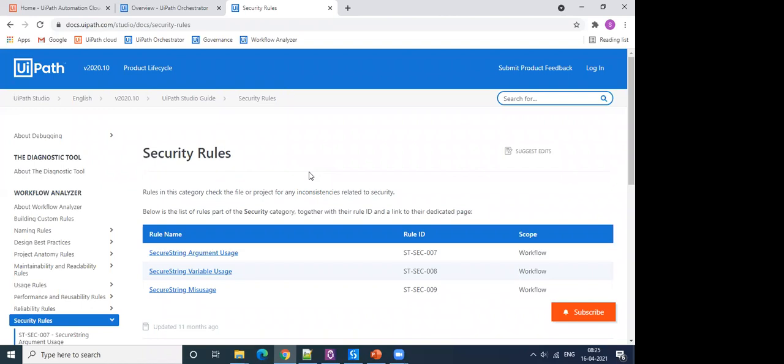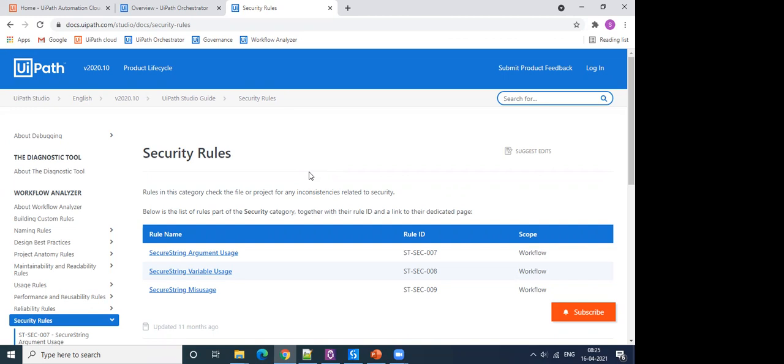You are recommended to fetch those credentials in a narrow scope, in a local scope. It should not be global. And then the second rule, which is related to argument usage, recommends that the passwords we are using should not be made as an argument.